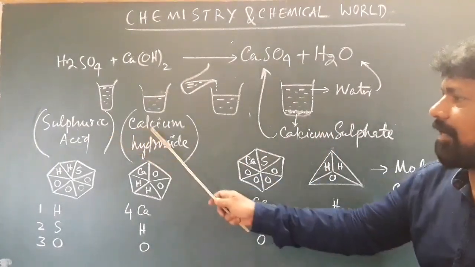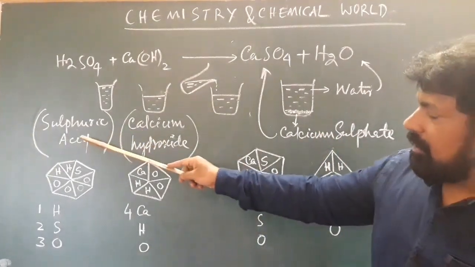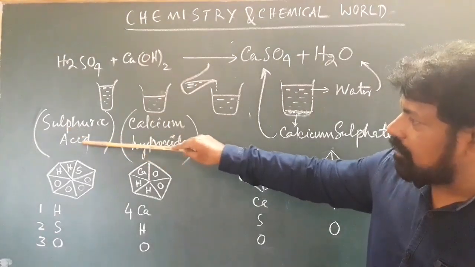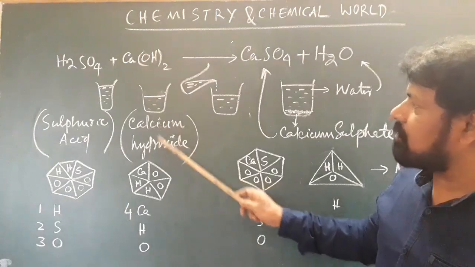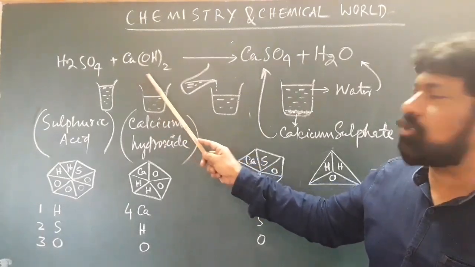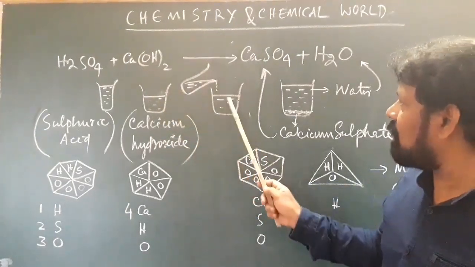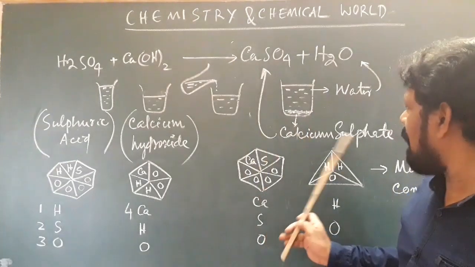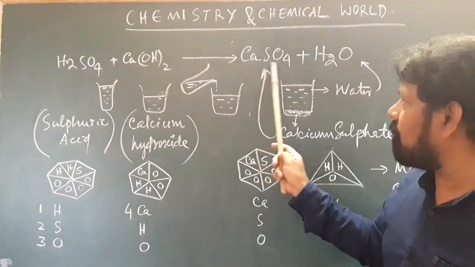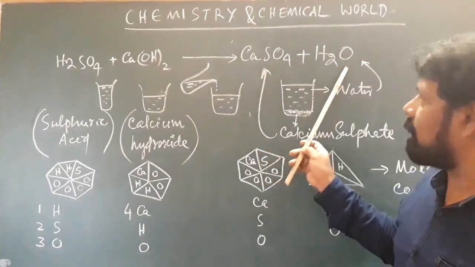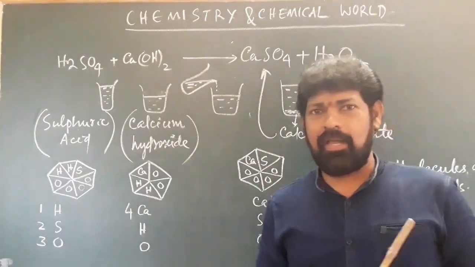This way I have written the names completely, and symbolically I have written the formulas. The formula of sulfuric acid is H2SO4. Calcium hydroxide, the formula is Ca(OH)2, and this is the reaction, and you got the white powdery substance, calcium sulfate. This is the formula of calcium sulfate, and this is the formula of water.